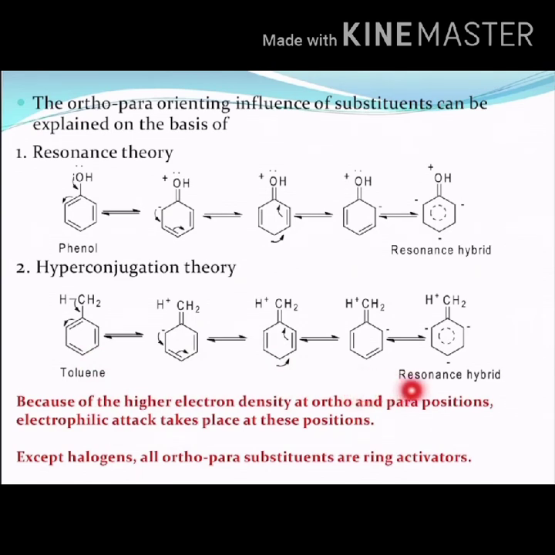In this also, if we observe the resonance hybrid, a negative effect is exhibited in the two ortho positions and in the para position, and therefore there is higher electron density at the ortho and para positions, so the electrophilic attack takes place at these positions. Except halogens, all ortho-para directing substituents are ring activators.